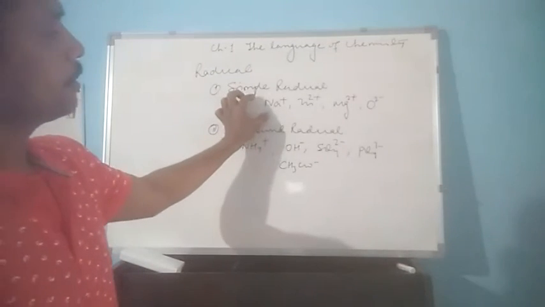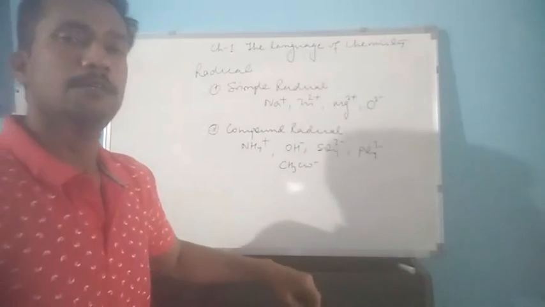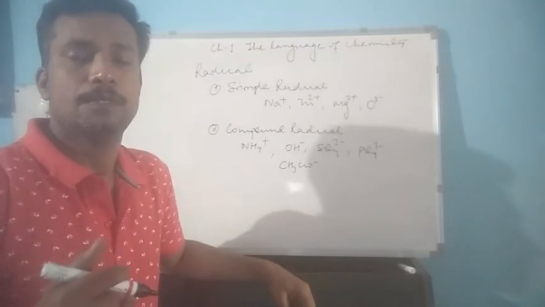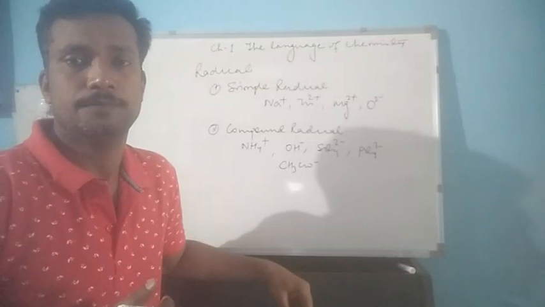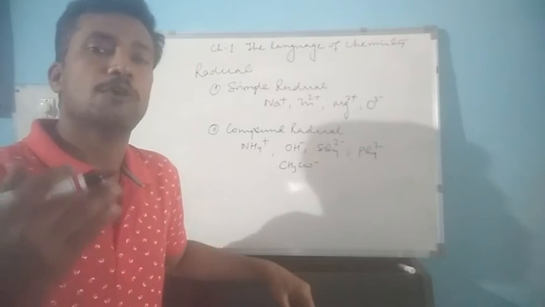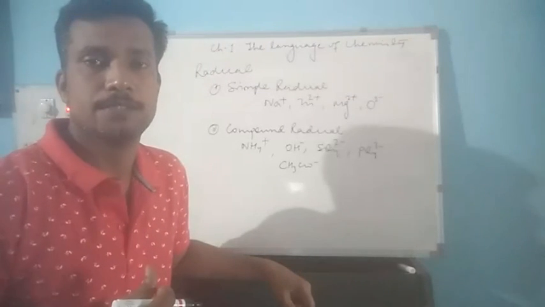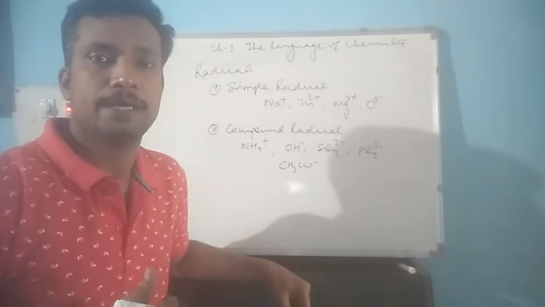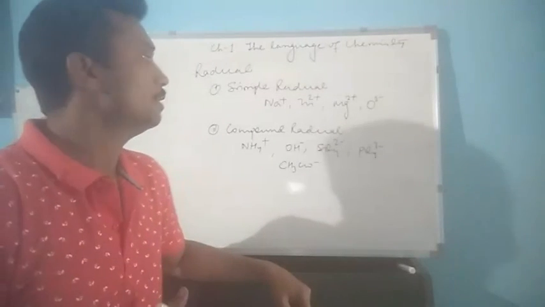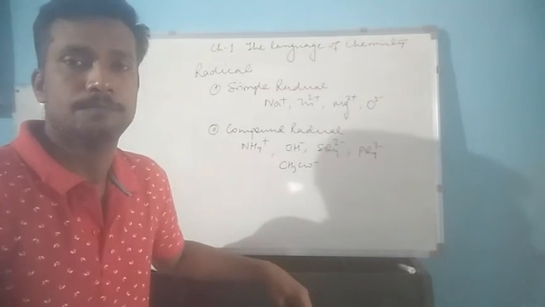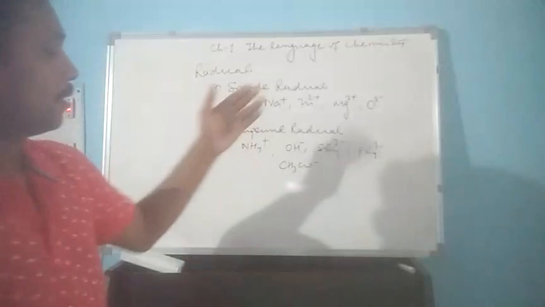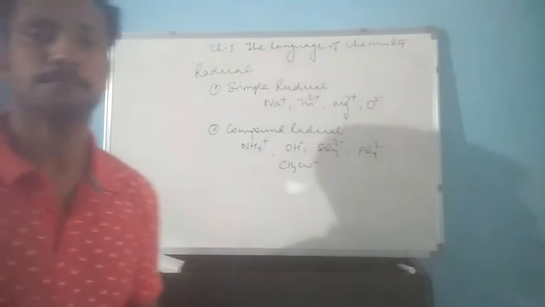Now all the radicals having positive charge are called basic radicals and are also called cations, whereas radicals having negative charge are acid radicals and are called anions. So this much we have about the radical.